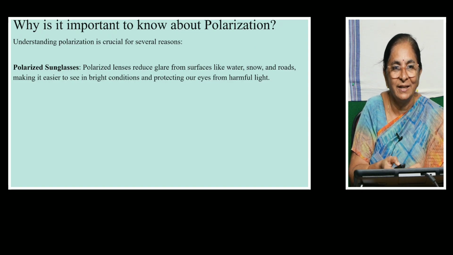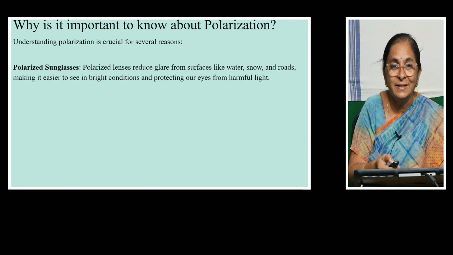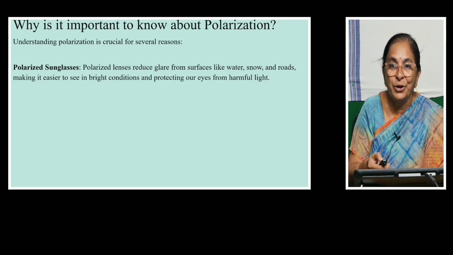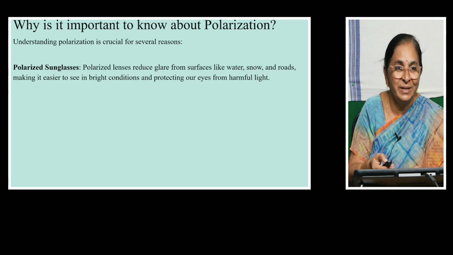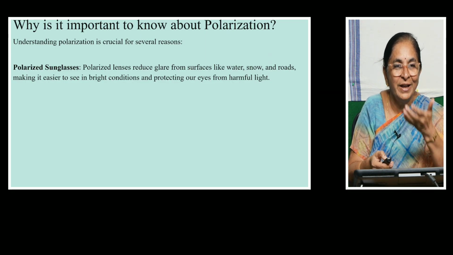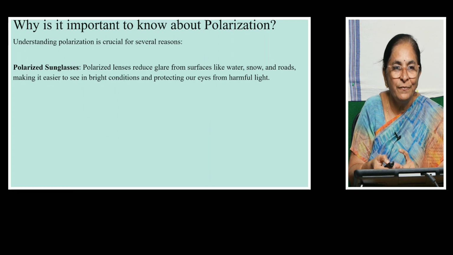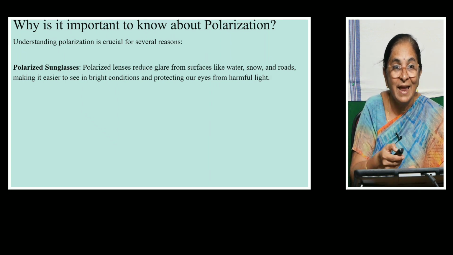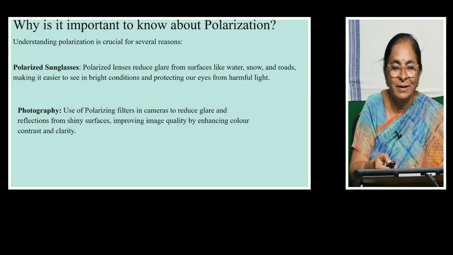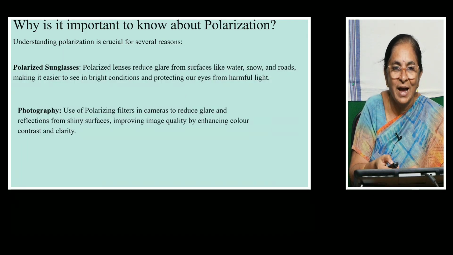So, polarized sunglasses. Polarized lenses reduce glare from surfaces like water, snow and roads, especially during summertime. We get a reflection from the roads, which can confuse us. So if you use sunglasses, the glare from the road surface can be eliminated, and the unwanted extra sun rays can also be eliminated. What is needed alone is given to the eyes, so that the vision will be very clear.